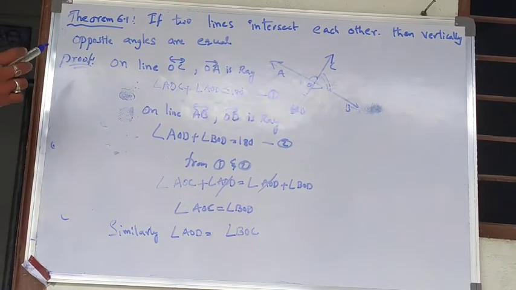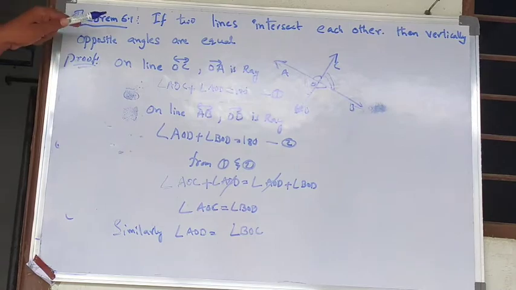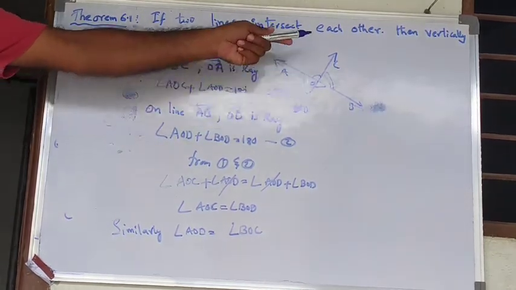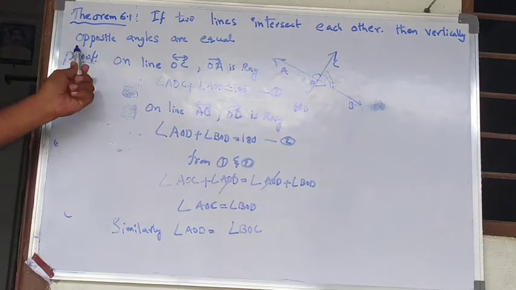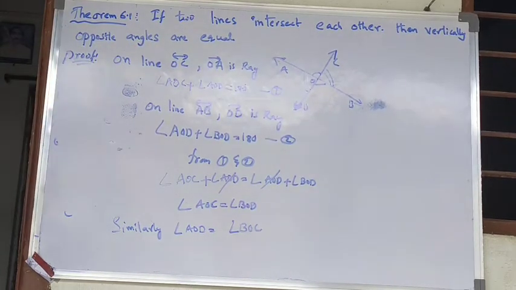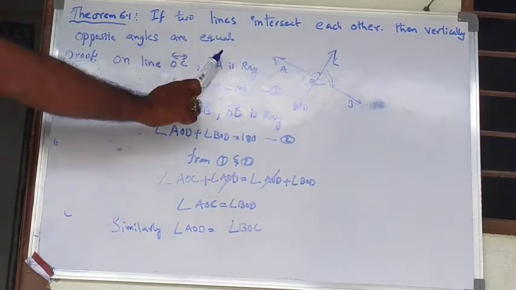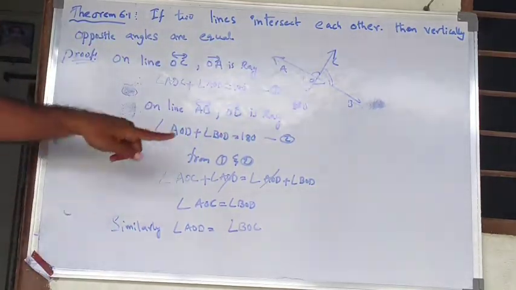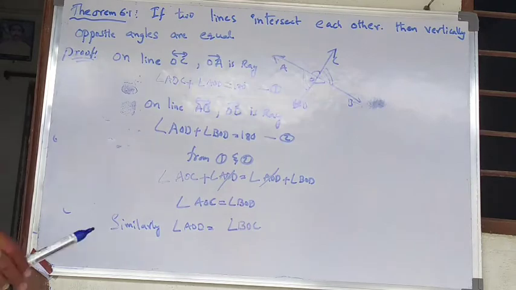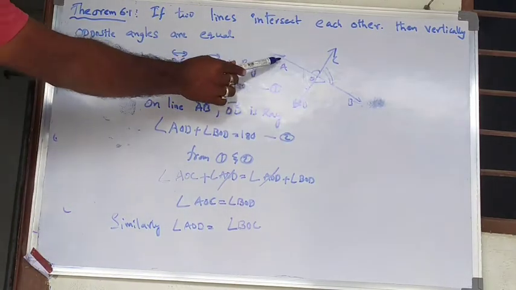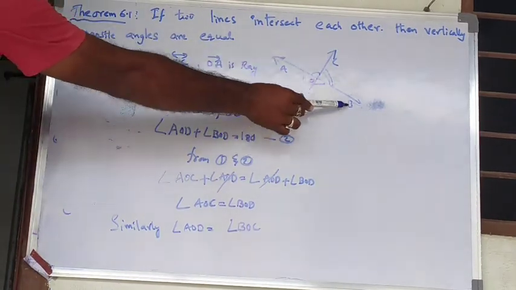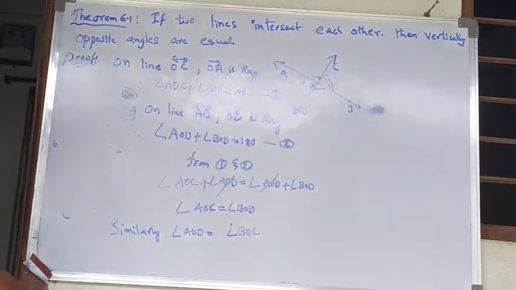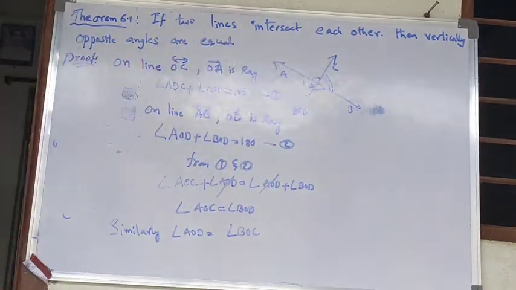Next, let us discuss theorem 6.1. If two lines intersect each other, here AB line and CD line are intersecting each other, then vertically opposite angles are equal. So if you find in our geometry, if two lines are intersecting, then we can simply say that the vertically opposite angles are equal. So here we need to prove that angle AOC is equal to angle BOD and angle AOD is equal to angle BOC. So these are the two pairs of angles which we need to prove equal.